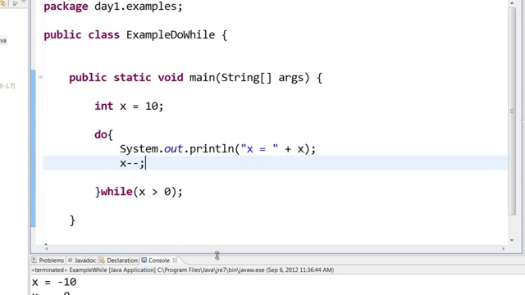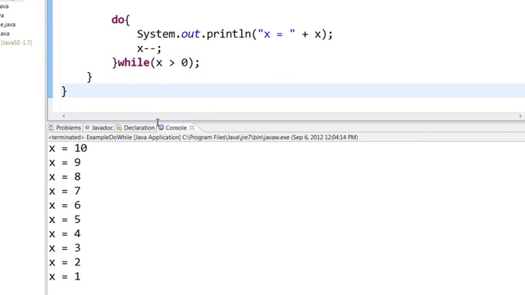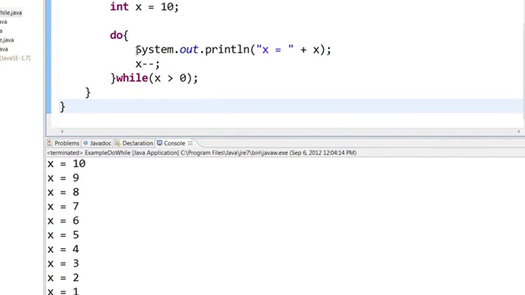So let us run this and see how this works. So here you can notice, when I run this, it starts printing out x equal to 10. Do, and then it will come in here and it will print out x equal to 10. x minus minus will reduce the value of 10 by 1, that is 9. It will check, is 9 greater than 0? Yes, 9 is greater than 0, so it will come back to the loop and it will print out x equal to 9, and then it will come here, reduce the value of 9 by 1. It will come and check if 8 is greater than 0. Yes, it will go back here and print out 8, so on and so forth.